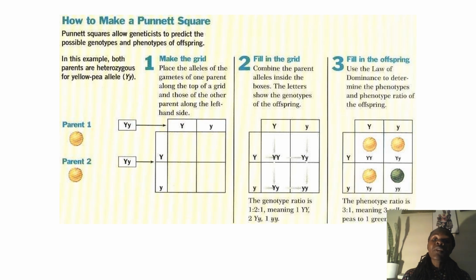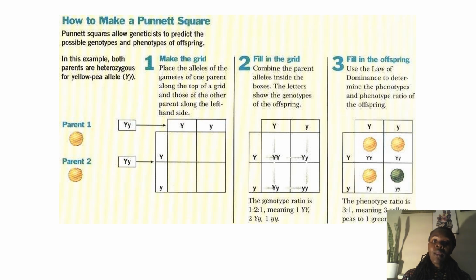In the first box, you'll have capital Y, because one of the capital Y's is contributed by parent 1. Another capital Y will be contributed by parent 2. So you will have a genotype of capital Y capital Y, known as homozygous dominant.